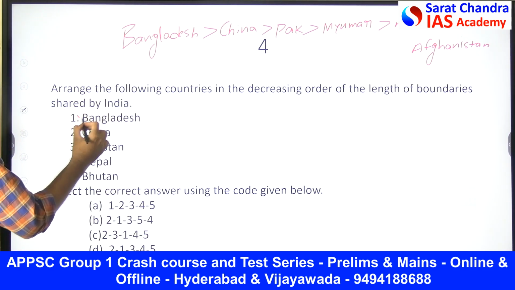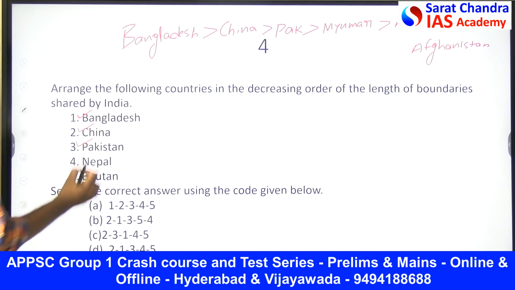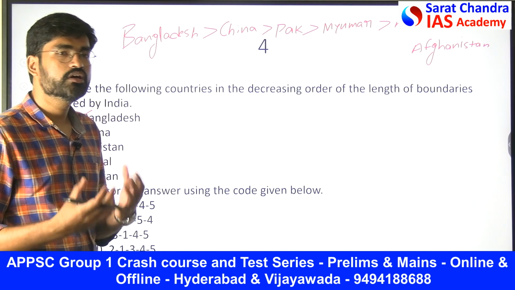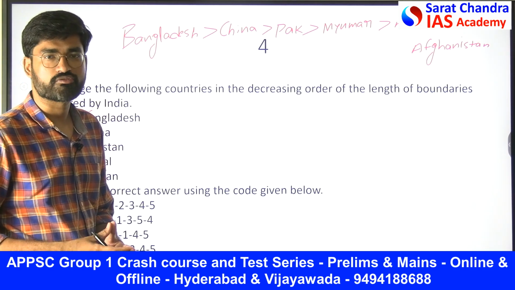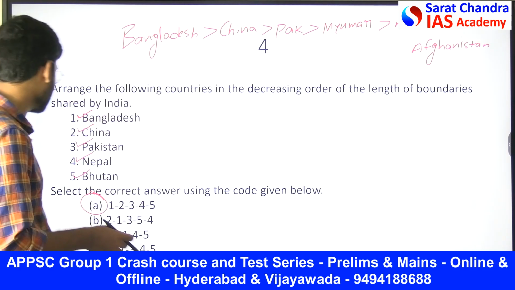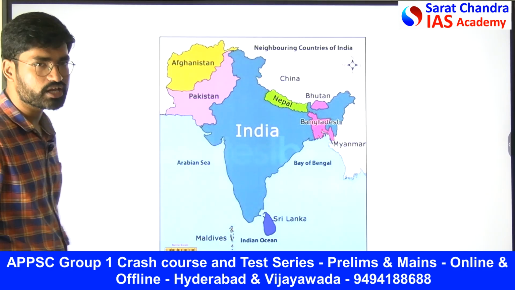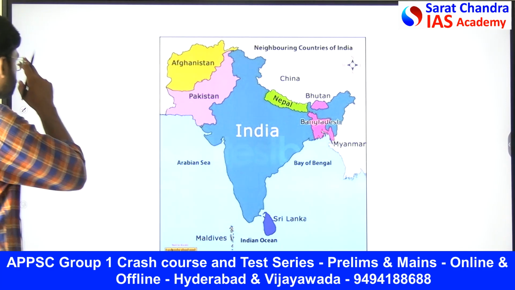So now tell me, Bangladesh is the first one, China is the second one, Pakistan is the third one. There is no Myanmar given. So Nepal is the next one, and Bhutan. So 1, 2, 3, 4, 5 is the right answer. This is how APPSC can ask a question on Indian geography, Indian bordering countries. See, these are the Indian bordering countries.